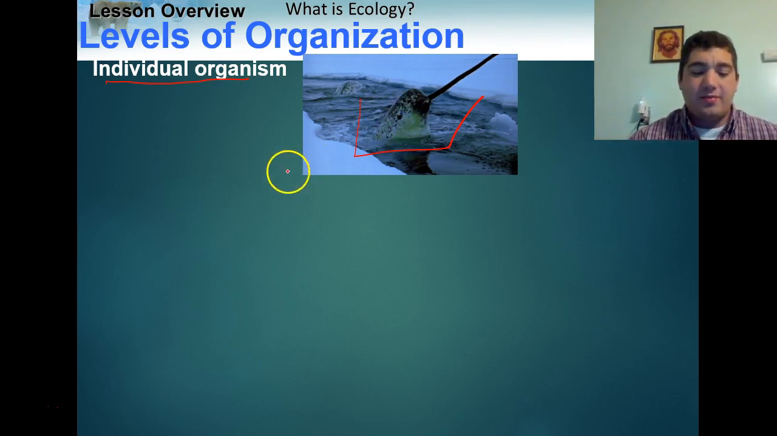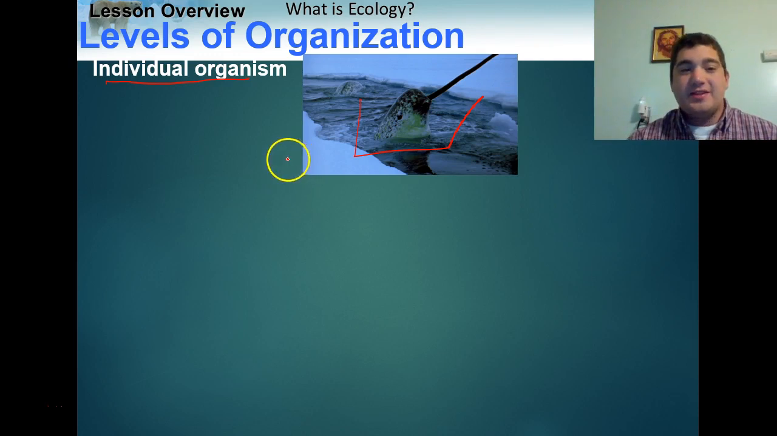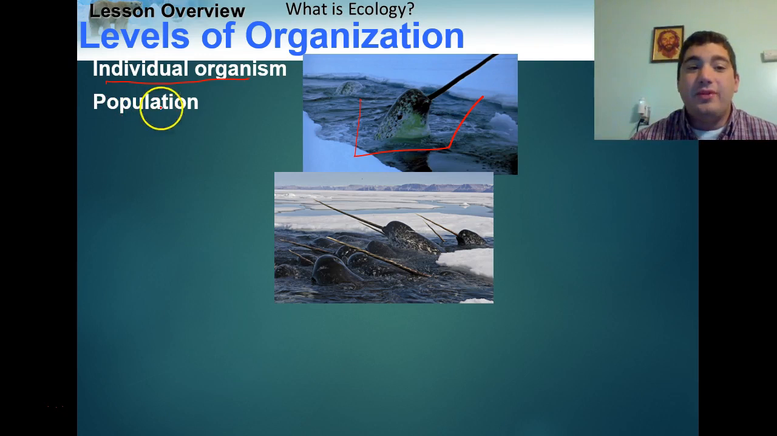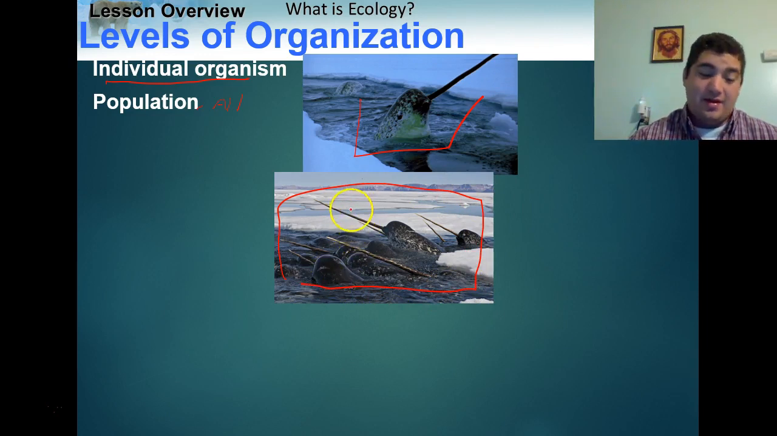Narwhals can get pretty lonely, and that's why the next level of organization is a population. A population refers to all the narwhals in a specific area. So now the lonely narwhal has a whole group of narwhal friends. You wouldn't want to be in front of this group because you'd end up on one big shish kebab. So a population is all of one species in an area, all the narwhals in one area.